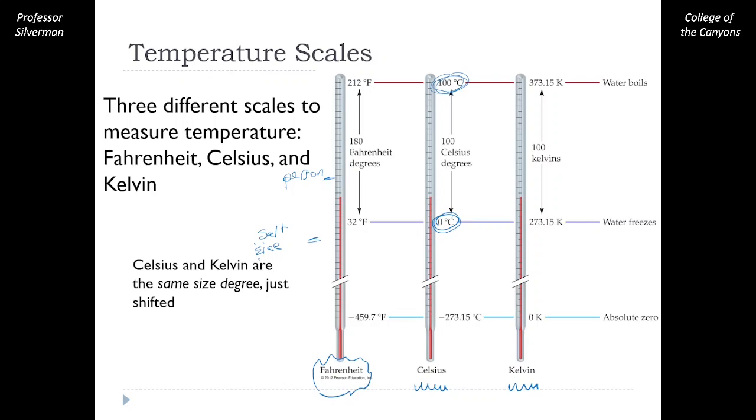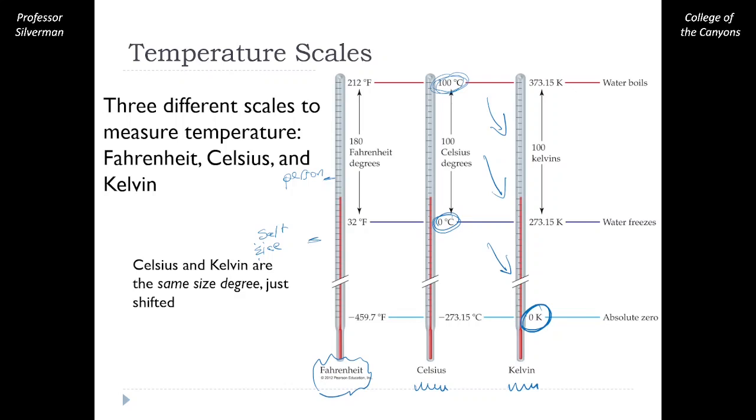The Kelvin scale is exactly the same as our Celsius scale, except everything has been shifted down by 100 units. We do this so that the 0 point in our Kelvin scale is now absolute zero. It is the lowest theoretical temperature that anything could exist at in the universe.